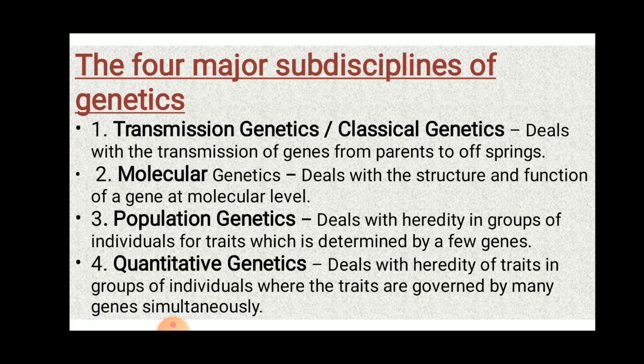And quantitative genetics deals with the heredity of traits in a group of individuals where the traits are governed by many genes simultaneously. Population genetics and quantitative genetics we will discuss in detail in the upcoming sessions.